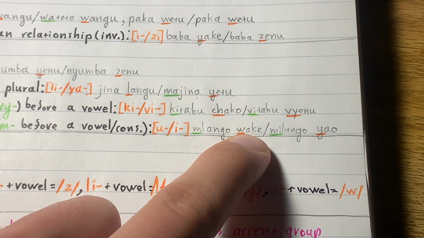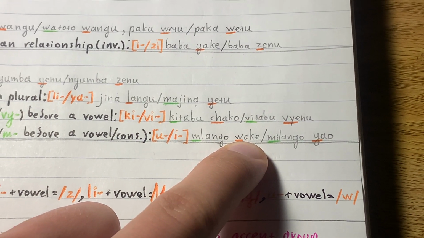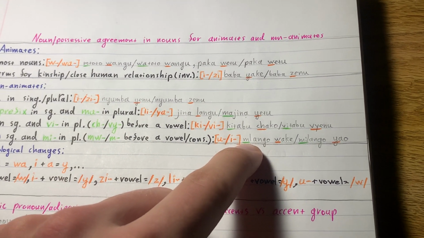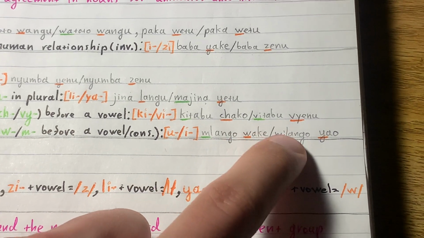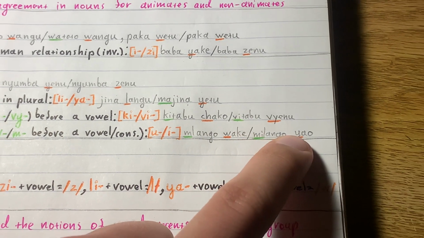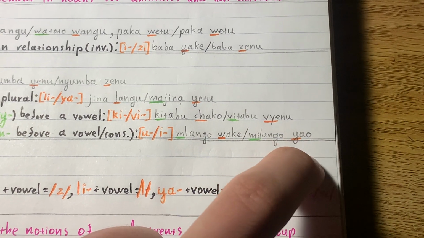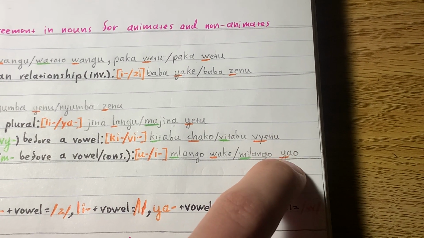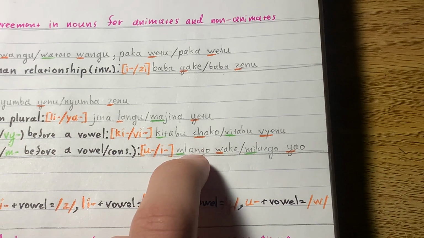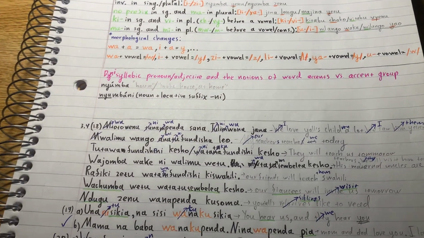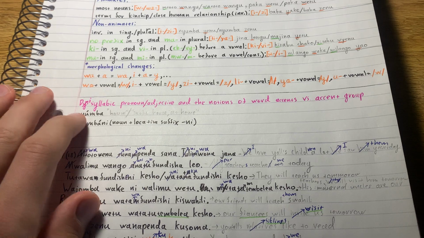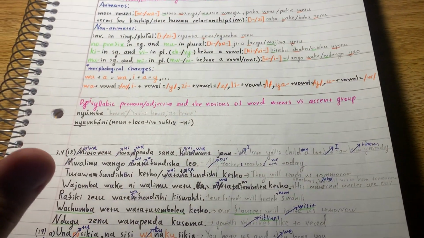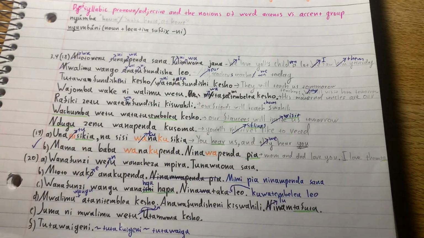Wake, her, his, what's mlango? Door, I believe it's door, I'm not sure. Her, his door, and milango is plural, doors, and possessive pronouns are also plural, their doors. Her door, their doors. Oh my god, there was some pronunciation thing, I just disregarded it for now. It's fine, I will come back to it if I need.